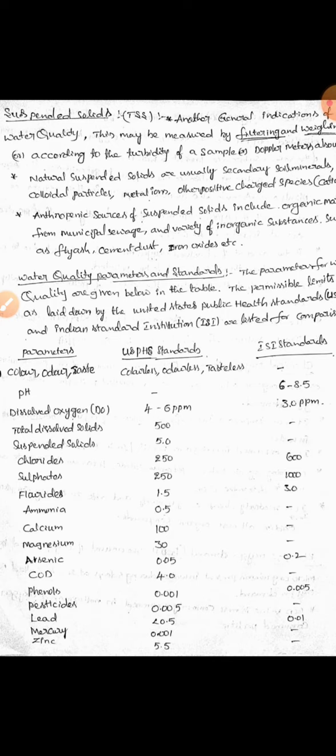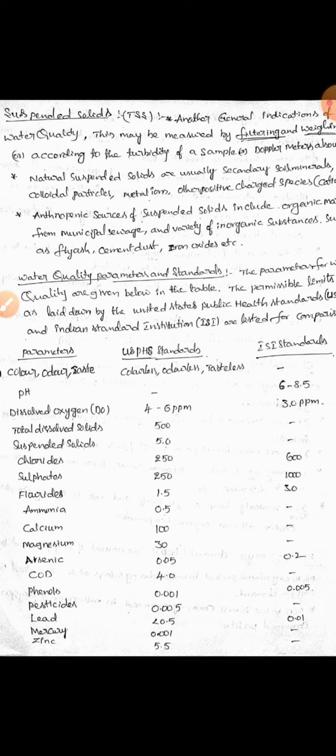Next, phenols should be 0.001 milligrams per liter, and the ISI standard value is 0.005. Next, pesticides should be 0.005 milligrams per liter according to USPHS, but ISI has not defined it.